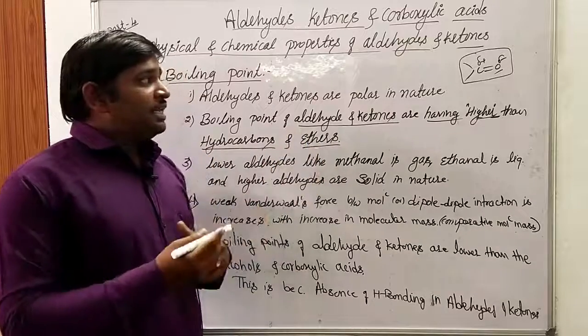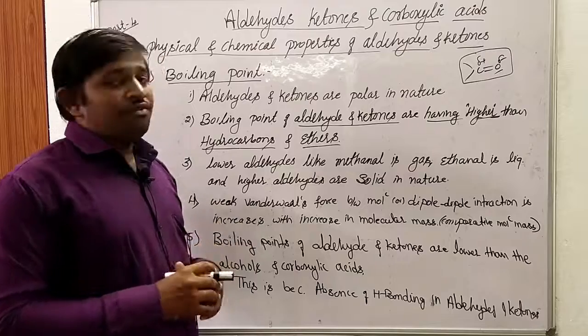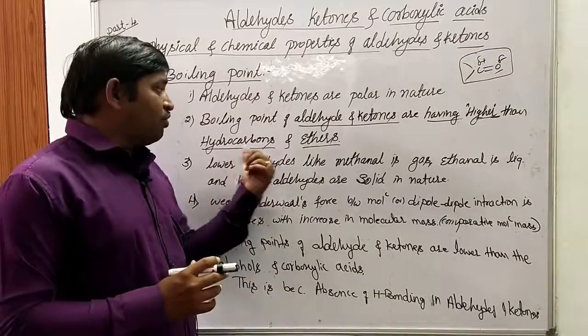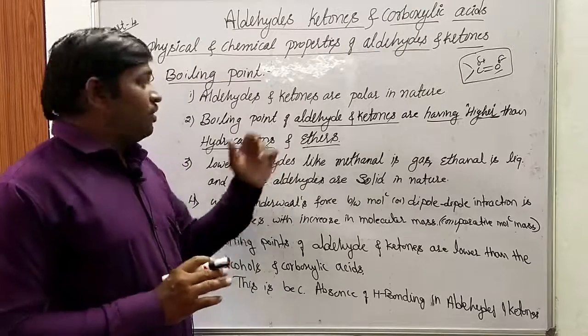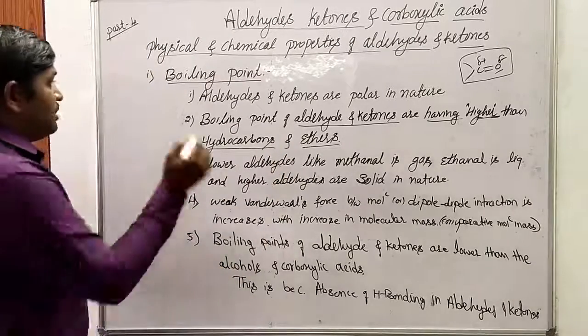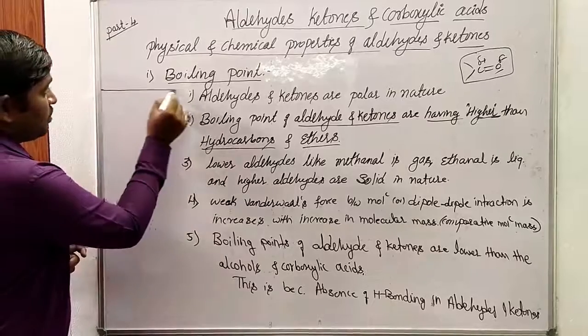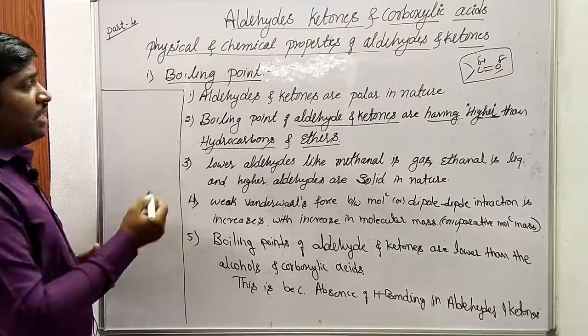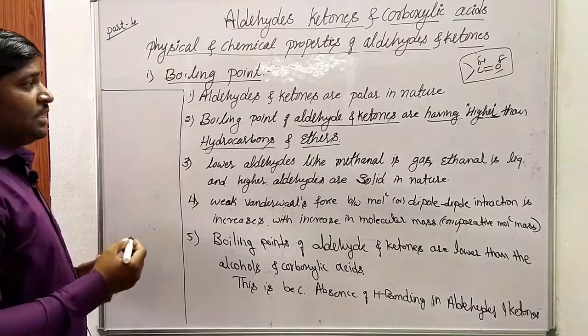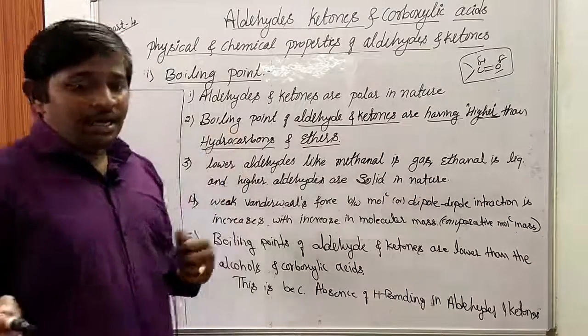When we consider the comparative molecular masses of aldehydes and ketones with those of hydrocarbons and ethers, we can see which compounds have higher mass and which have lower mass.